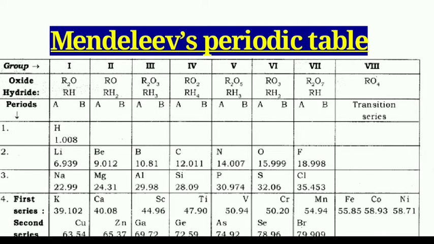Dmitri Mendeleev, a Russian chemist, was the most important contributor to the early development of the periodic table.